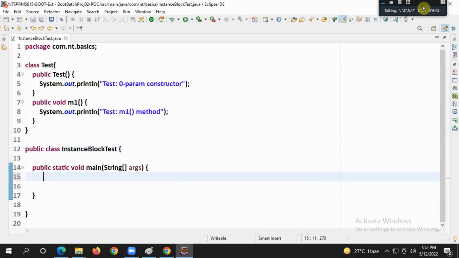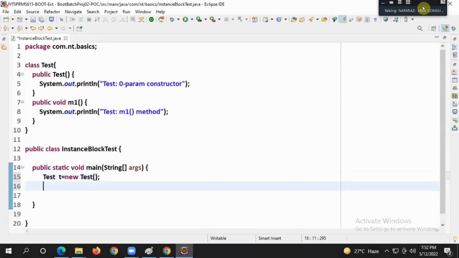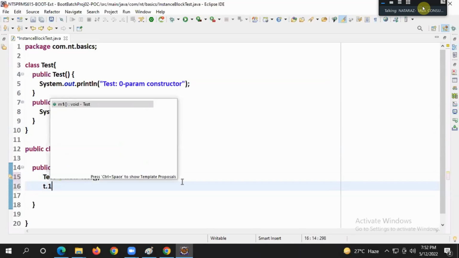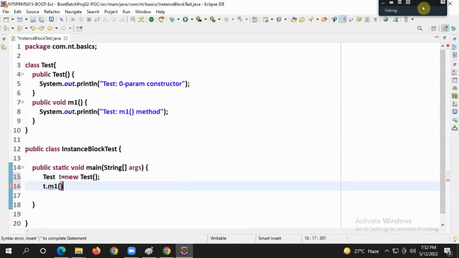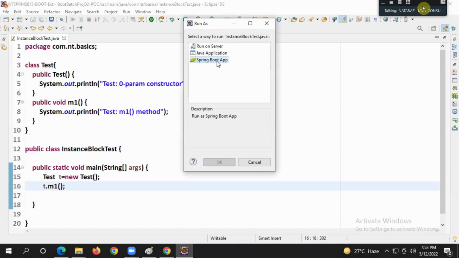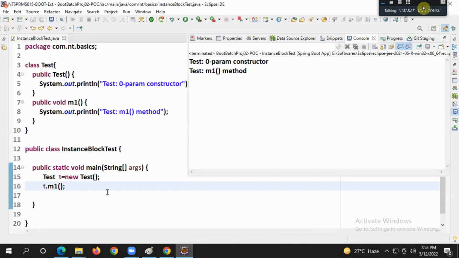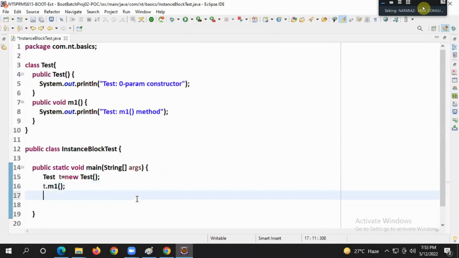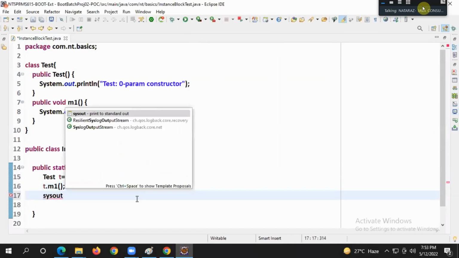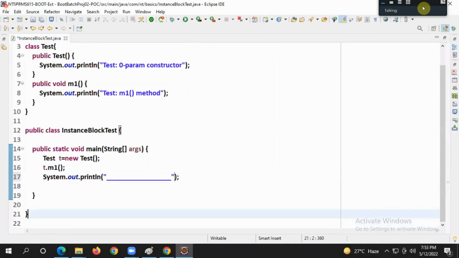Come to this. Test t = new Test(); t.m1(); new Test().m1(). Here is my instance block test. It's cool, it's a regular one. Next, Test t1 = new Test(){